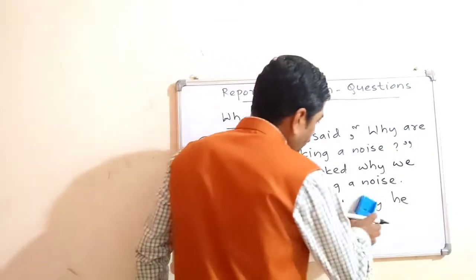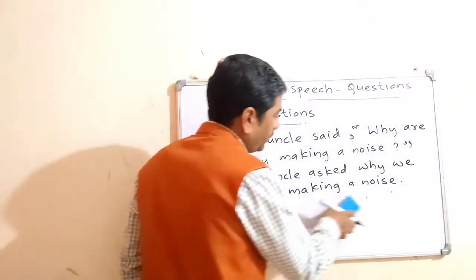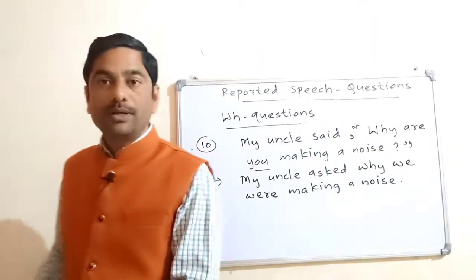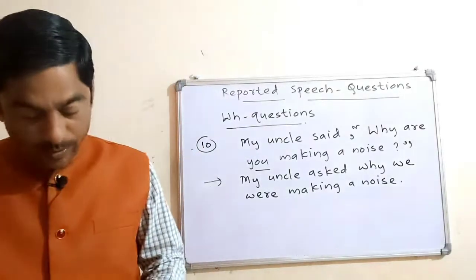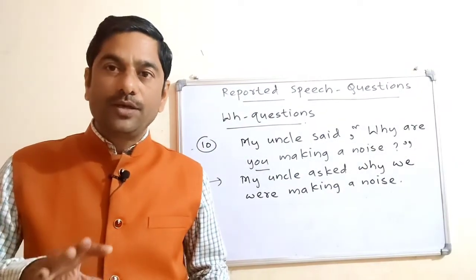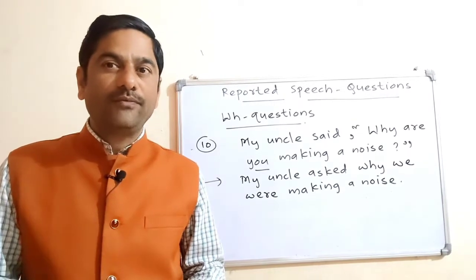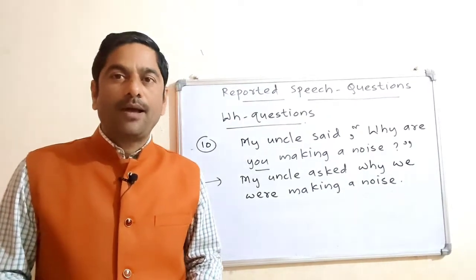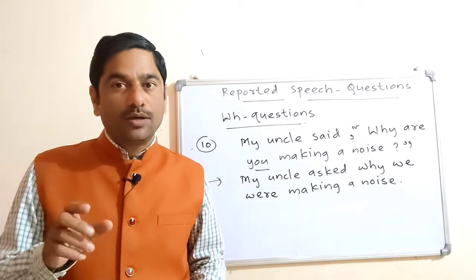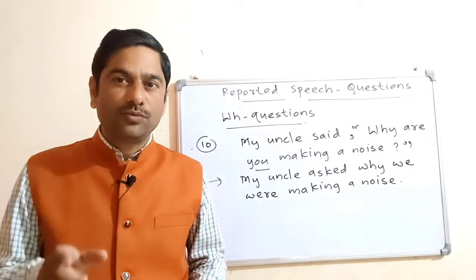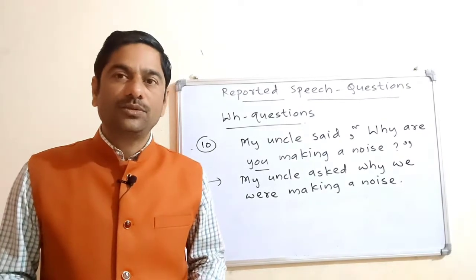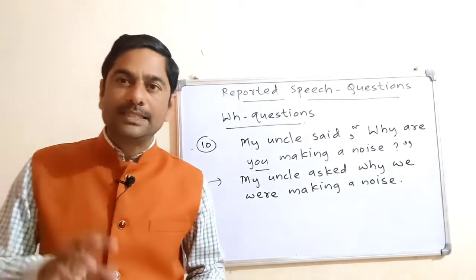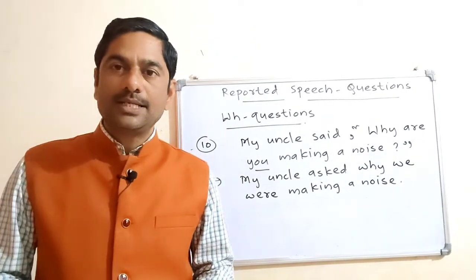So today we spoke about direct and indirect speech of questions. In questions we studied two types: verbal questions and WH questions. When we change a sentence of verbal question into indirect speech, we make use of if or whether as the conjunction, and at the end of the sentence we put a full stop. As far as WH questions are concerned, there is no need to make use of another conjunction. We use the same WH word as conjunction, and we put a full stop at the end. You have to make necessary changes in the pronouns and in the tenses.